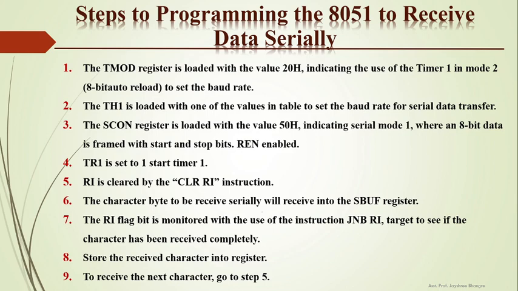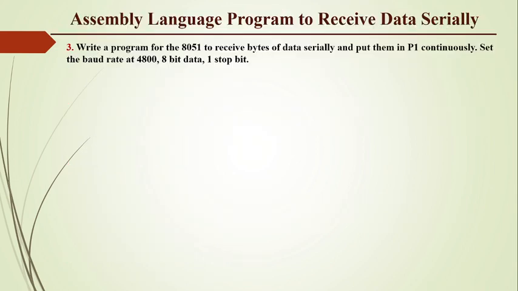So we have to wait to receive all the 8 bits into the SBUF register, and till then we have to monitor the RI flag. When this flag is raised, that means all 8 bits have been received into the SBUF register. So store this received character into some other register, and the 9th step is to receive the next character, go to step 5. That means clear the RI flag and again receive the data in the SBUF register.